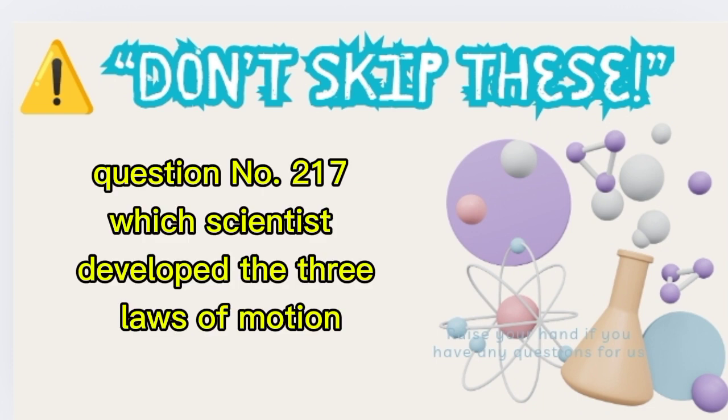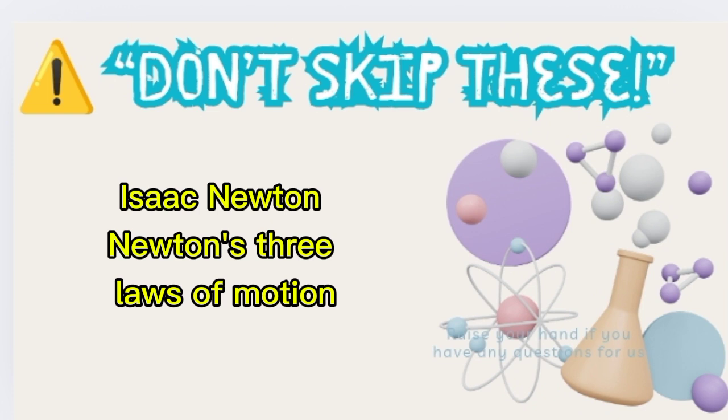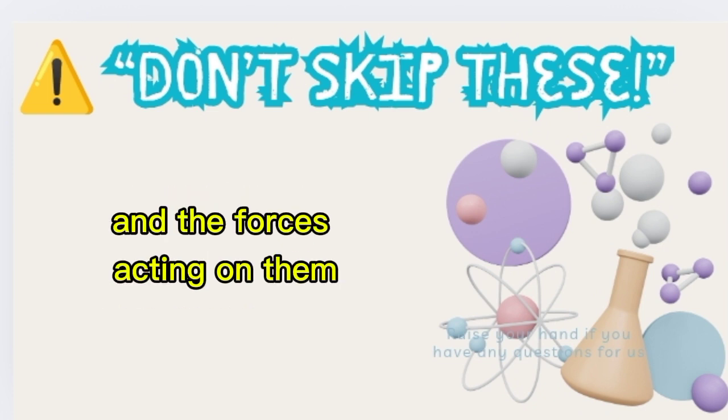Question number 217. Which scientist developed the three laws of motion? A. Albert Einstein. B. Isaac Newton. C. Galileo Galilei. Correct answer: B. Isaac Newton. Newton's three laws of motion describe the relationship between objects and the forces acting on them.